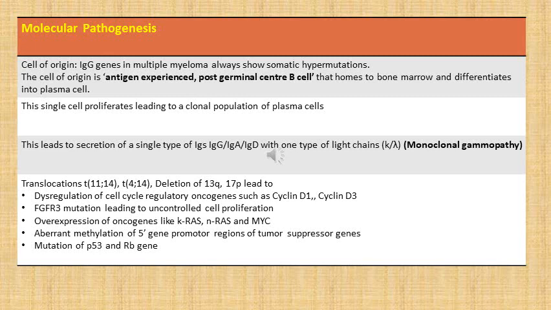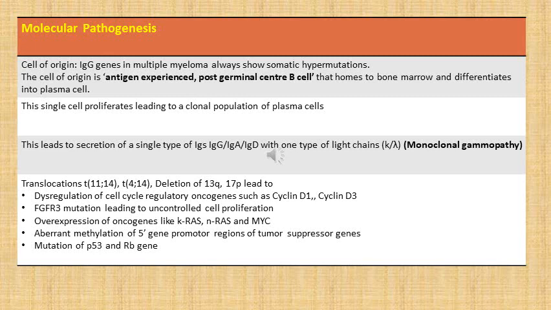Now the translocations and deletions that we just discussed lead to dysregulation of cell cycle regulatory oncogenes such as cyclin D1, cyclin D3, fibroblast growth factor receptor 3 mutation, which leads to uncontrolled cell proliferation, overexpression of oncogenes like KRAS, NRAS and MYC, aberrant methylation of 5' gene promoter regions of tumor suppressor genes, and mutations of P53 and RB genes.